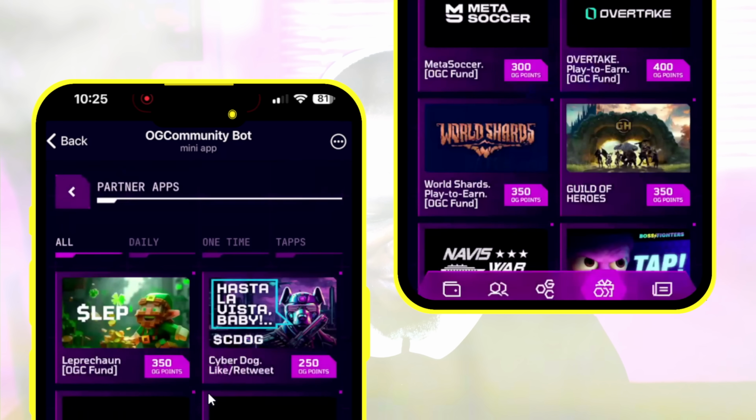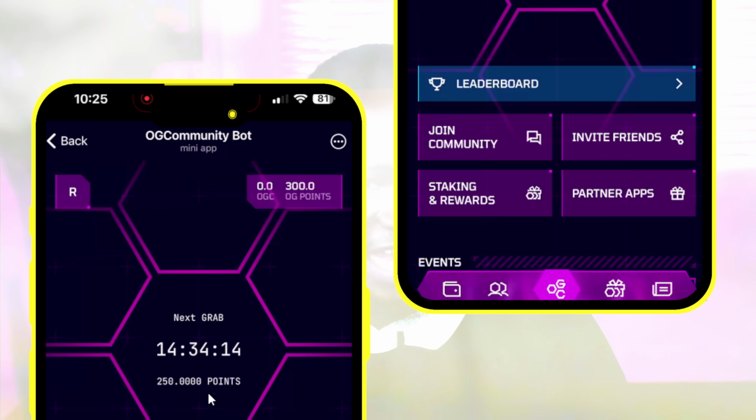So right now, you are going to see my point has now turned to 300 OG points right here. After the airdrop, you are going to see how many OG coin you are going to receive right here.